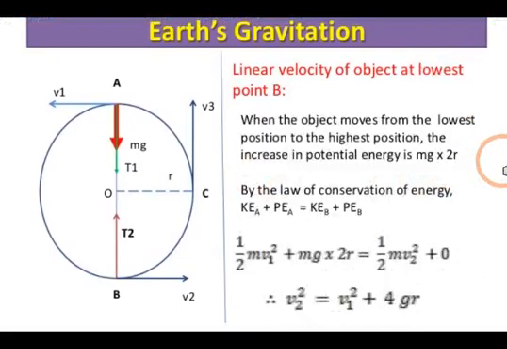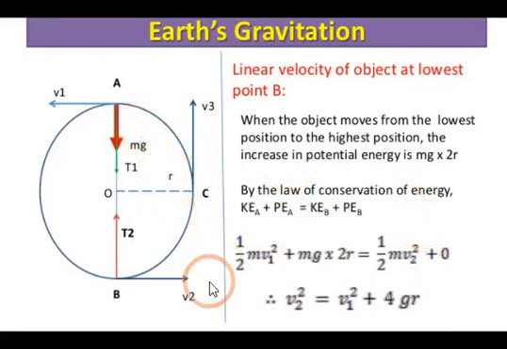Next, we are going to find the value for the lowest point B. When the object moves from the lowest position to the highest position, the increase in potential energy is mg into 2r. By the law of conservation, we know that energy always remains constant. So, the total energy at point A and the total energy at point B are equal. Total energy is a combination of kinetic and potential. So, we can write kinetic energy at A plus potential energy at A is equal to kinetic energy at B plus potential energy at B.